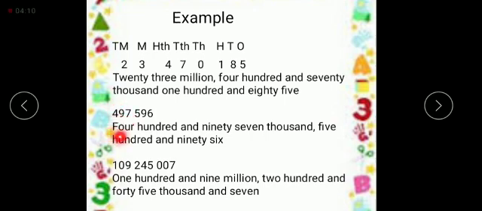The number is 497,596. So the number is 497,596.